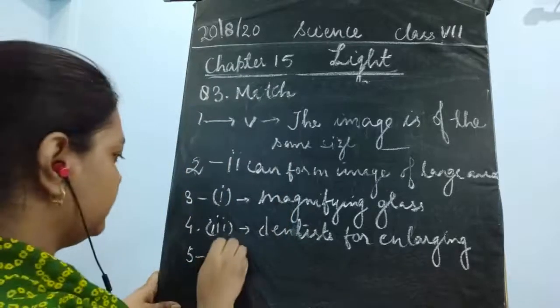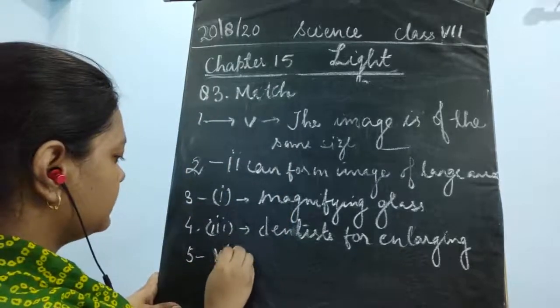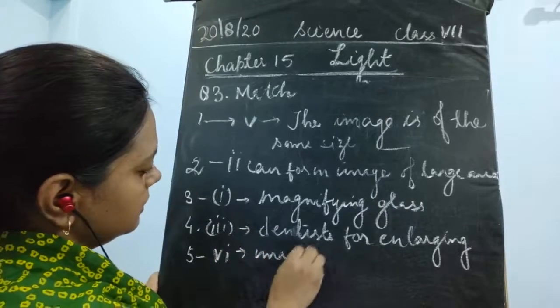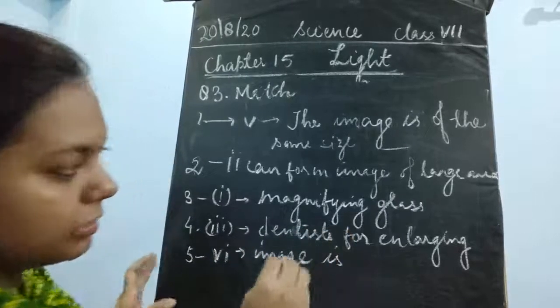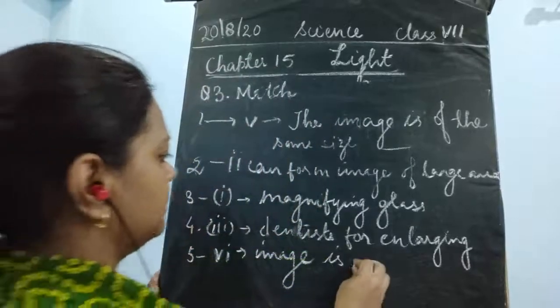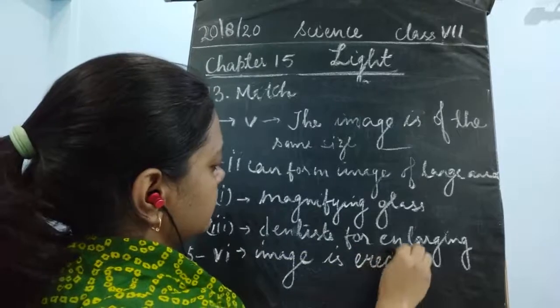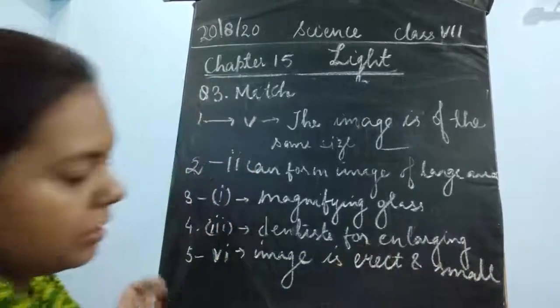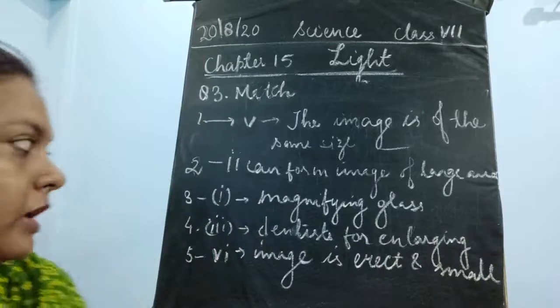Okay, so this would be the sixth part. Image formed: the image is what? The image is erect and smaller than that of the object. Please complete this statement.